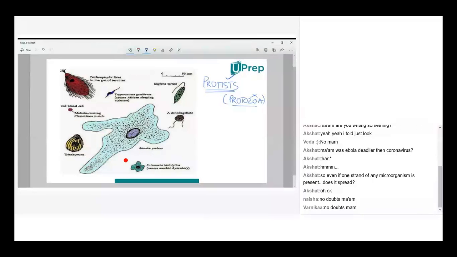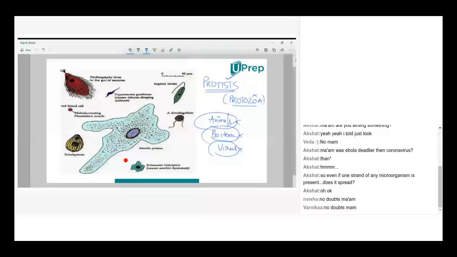Now, when you take protists, protists are not animals. Protists are not bacteria. Protists are not viruses. Understand the terminology. Protists are a separate group of microorganisms which includes different organisms which cannot be categorized under animals or bacteria or virus. What does this mean? That protists show different characters other than animal characters, other than bacteria, other than virus features. They have a different feature.